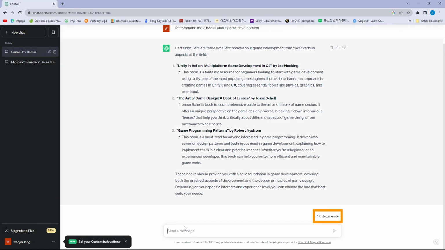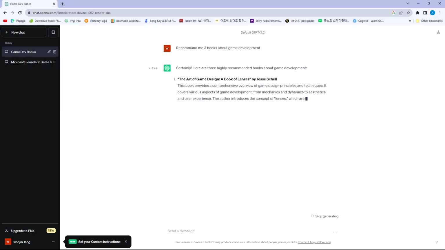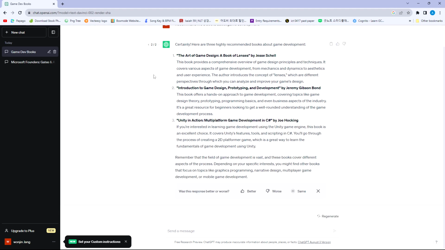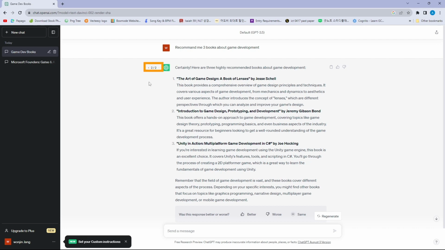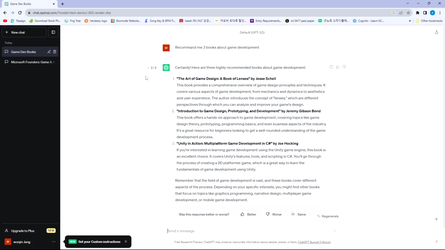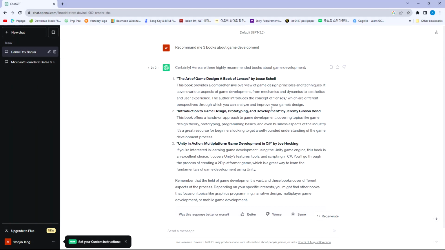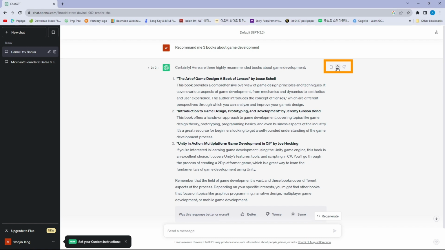If you don't like these suggestions, you can always click Regenerate. As you see, the number appears beside the suggestions. This shows how many times the suggestions were generated, and you can switch between them using the arrows beside the number. Also, you can click the thumbs up or thumbs down icon to give feedback to it.